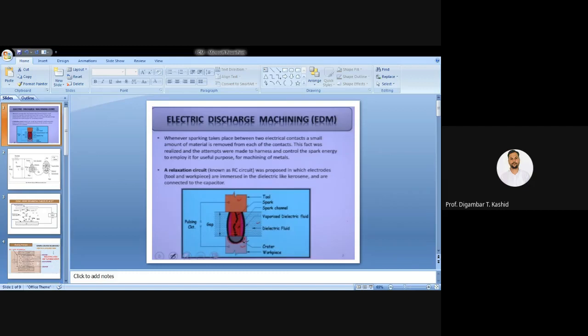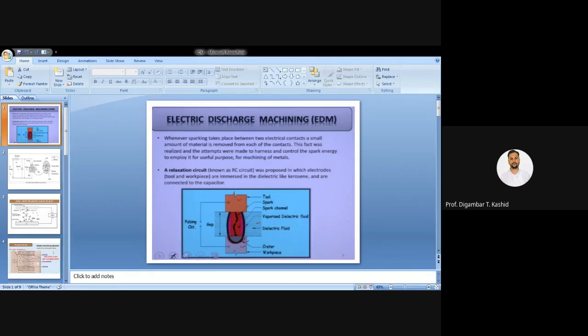So remember, this is the second point. The first was that this process is a thermoelectric process, and the second is the limitation about the workpiece material: your workpiece should be electrically conductive, or at least have a small electrical conductivity, which is required so that machining is possible.